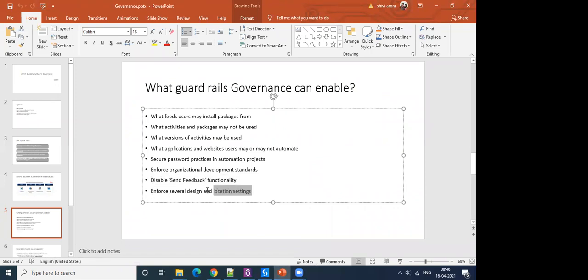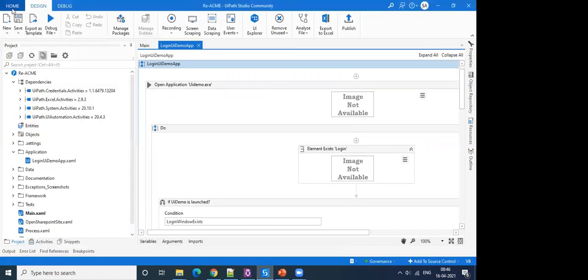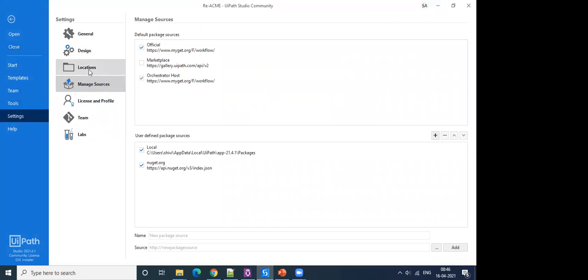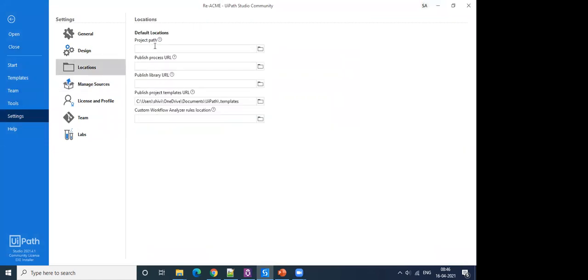And then several design and location settings can be enforced using governance. What is this? Let's have a look at this. Design, location. With these settings, you can choose to disable editing of these text boxes here, or you can choose to give default locations for these particular options here. These are all the things that governance can help to enable. Now let's have a look at how we can enable governance.